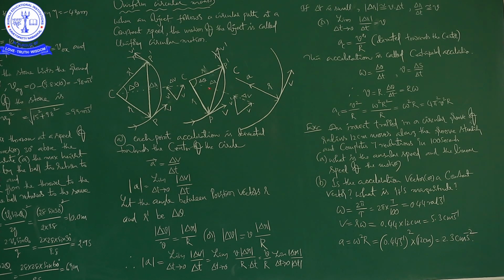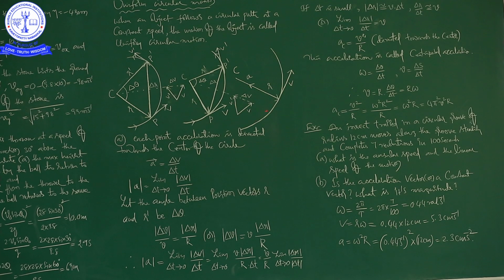Similarly, in the next figure, see here, same P dash, it is V, V dash, R, R dash. The angular displacement between these two is delta theta, which gives the displacement, delta R. Then here also, what about the directions of V and V dash? It is delta V.